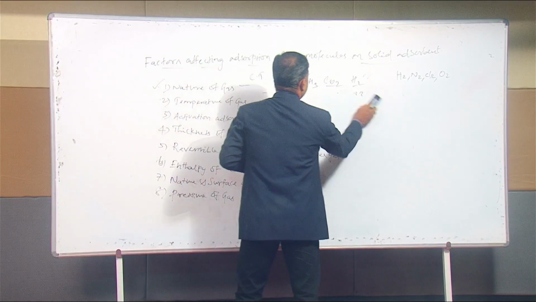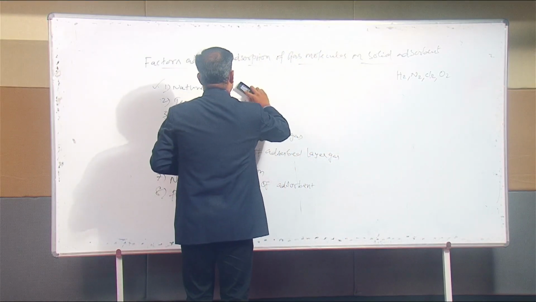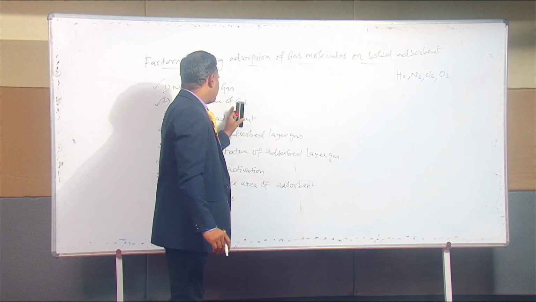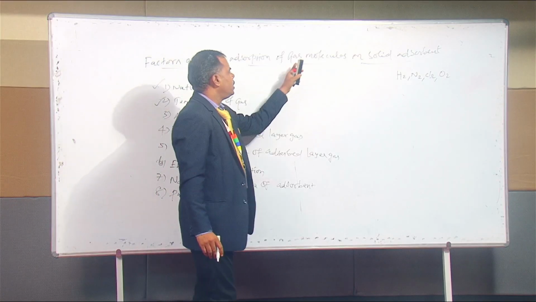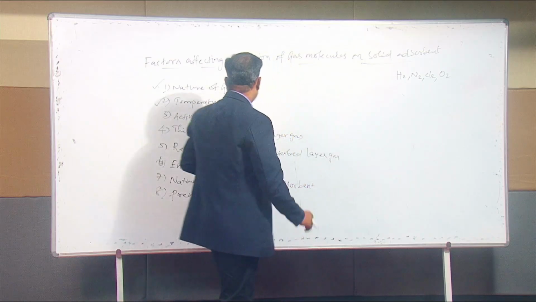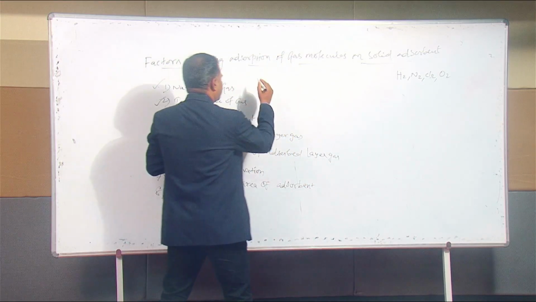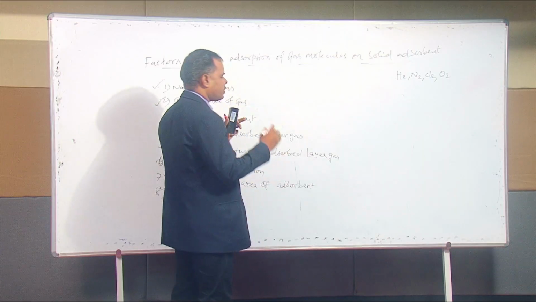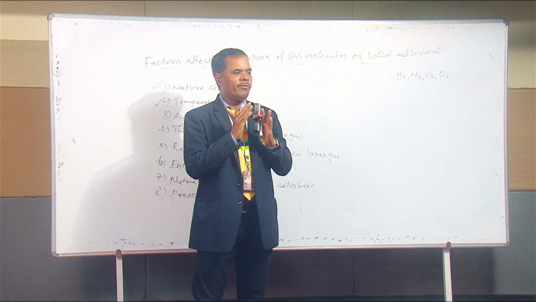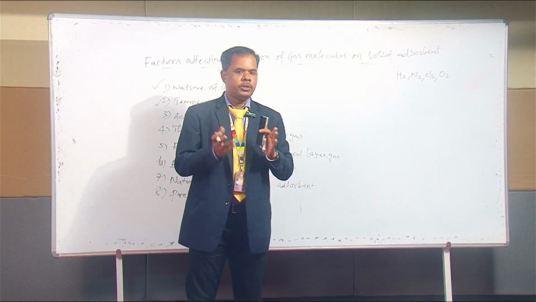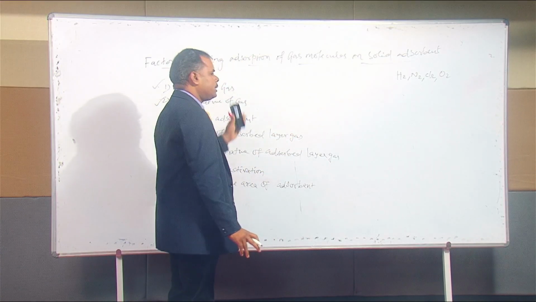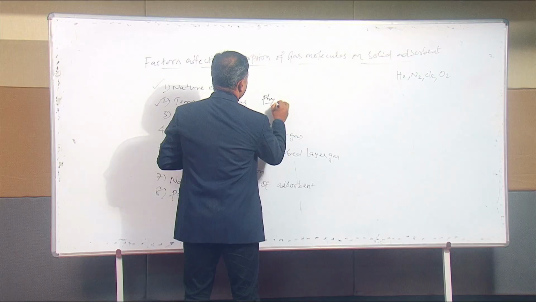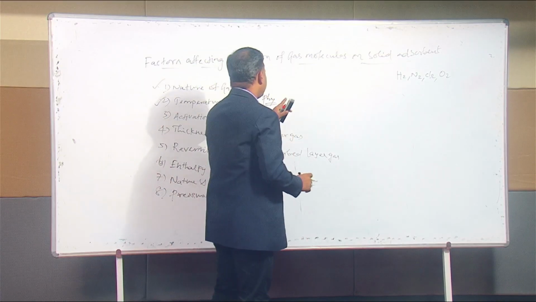The next factor is temperature of gas. So the second factor is temperature of gas. Temperature is also one of the main factors determining adsorption between the gas molecule and solid adsorbent. Let us recall the difference between physisorption and chemisorption. If you increase the temperature, what happens to adsorption, especially in physical adsorption? When we increase the temperature, physical adsorption decreases